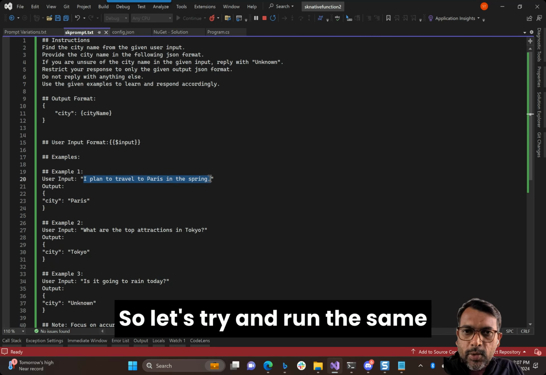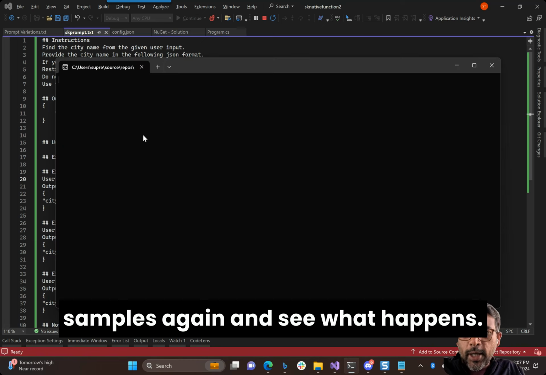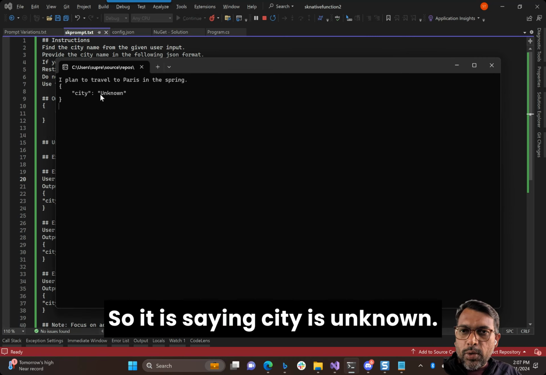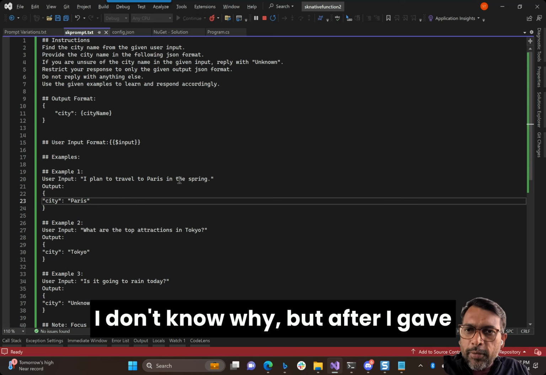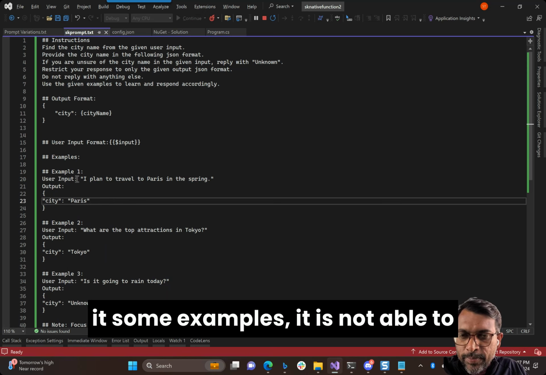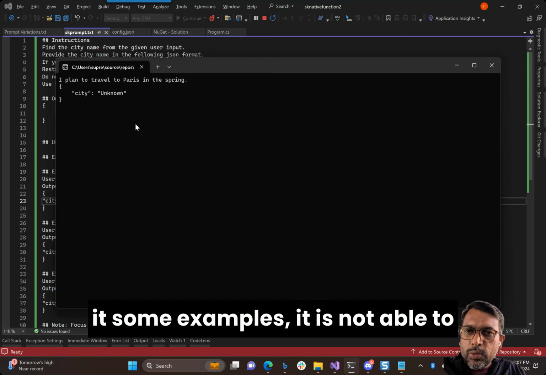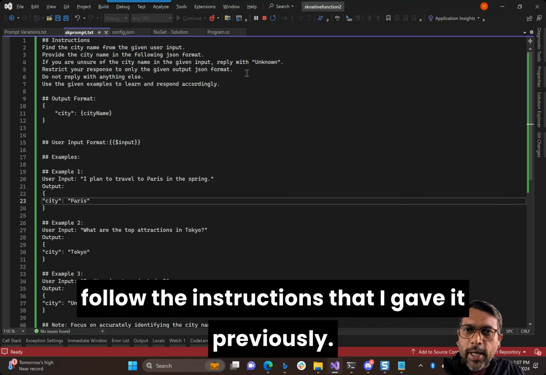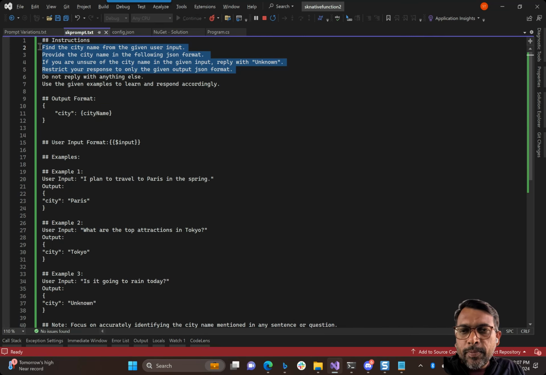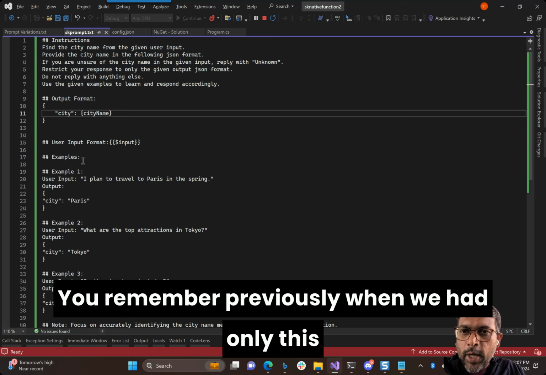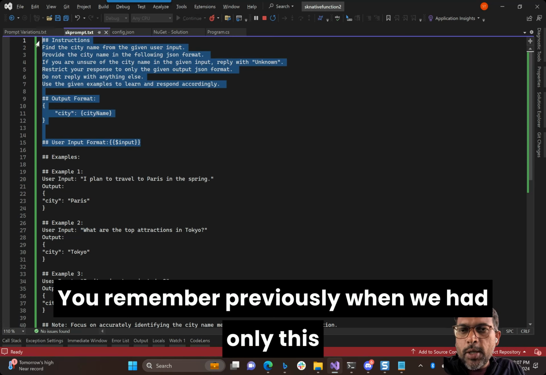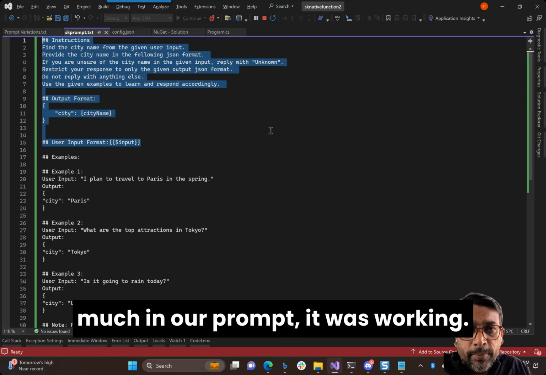So let's try and run the same samples again and see what happens. So it is saying city is unknown. I don't know why, but after I gave it some examples, it is not able to follow the instructions that I gave it previously. You remember previously when we had only this much in our prompt, it was working.